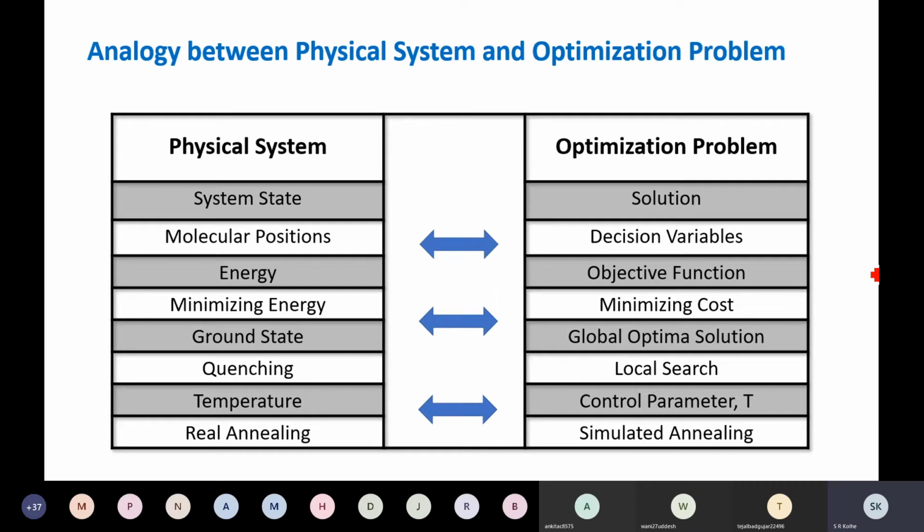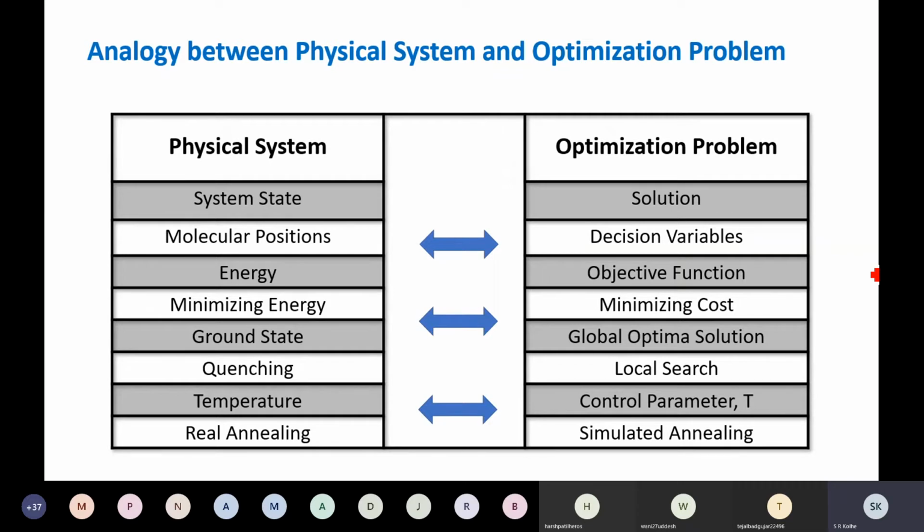So the desired state here is the desired crystalline structure of the metal. In the algorithm we want a solution. That is the difference. So the desired state of the metal is the required state in the annealing process, and in the algorithm it is the solution.